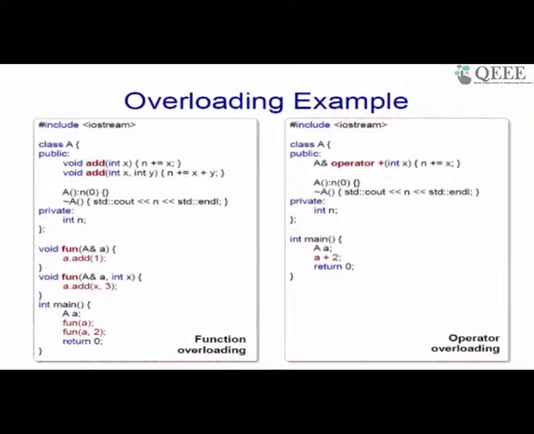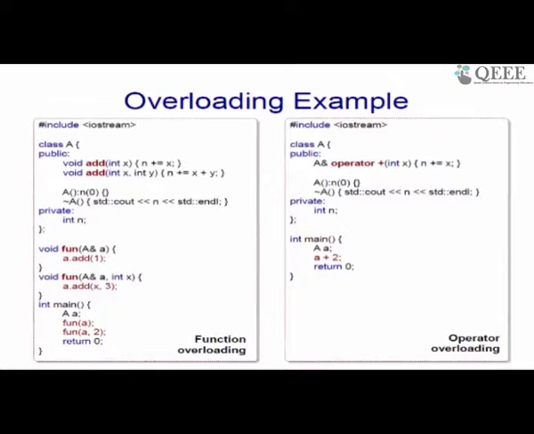So the reason why I have done this double add and double fun is because function polymorphism need not be restricted to only the external functions or only the class specific methods. It is applicable both ways. You can have global functions like fun, which can be multiple in number as long as their types differ, you are good, or the signatures of the function should differ except for the return type, and the methods inside the class can also have a similar kind of polymorphism.